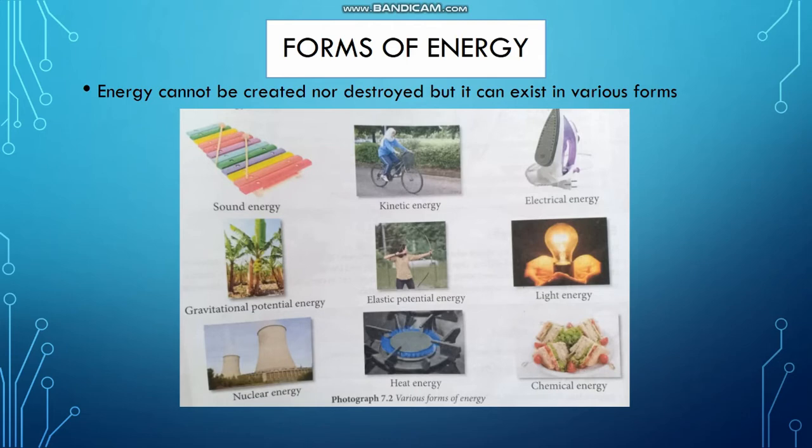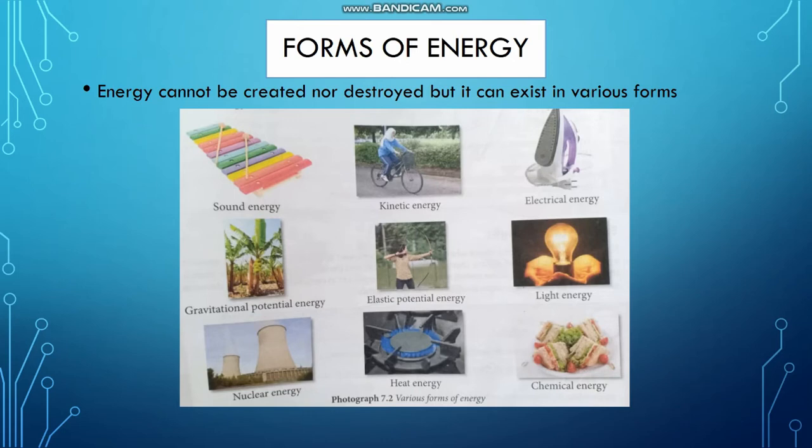And lastly is chemical energy. Our body produces chemical energy when we consume carbohydrates, which are converted into glucose, and inside the glucose it forms chemical energy. So these are the forms of energy. However, where does this energy come from?